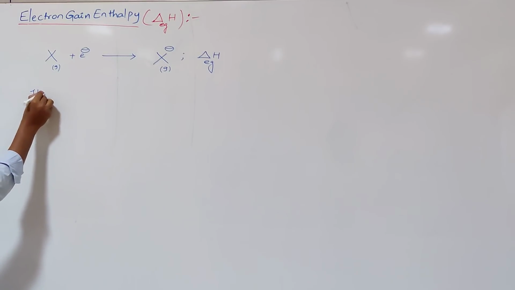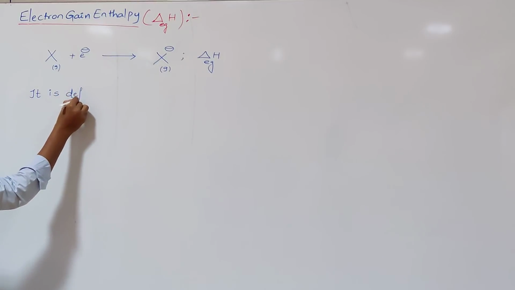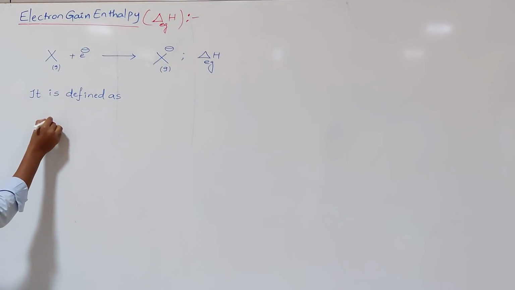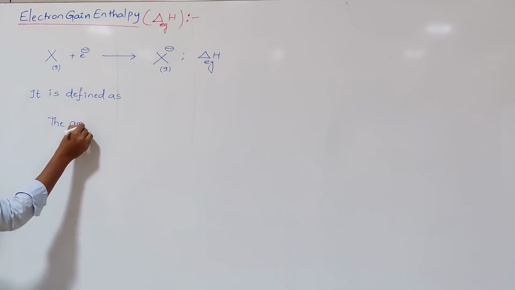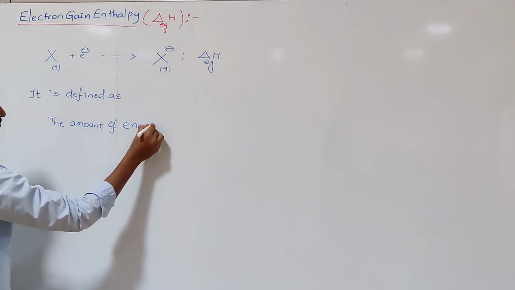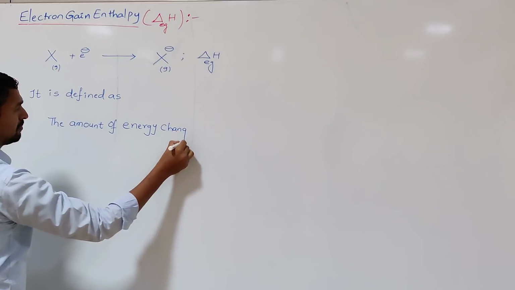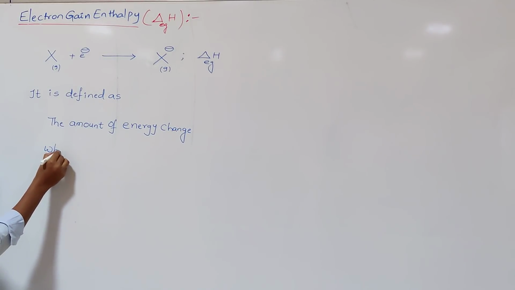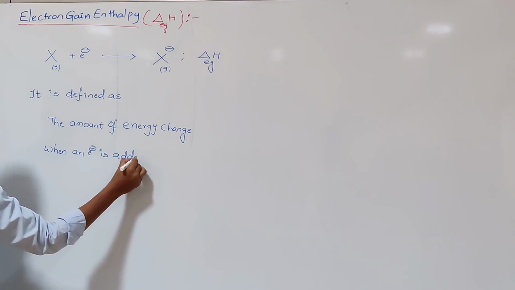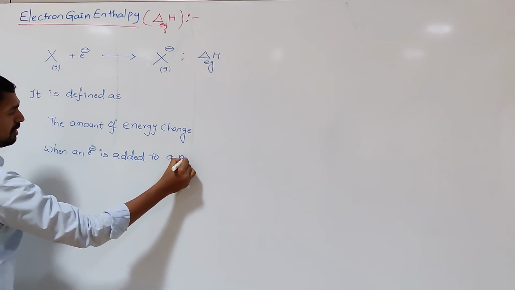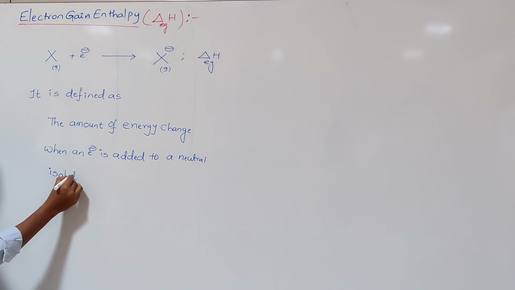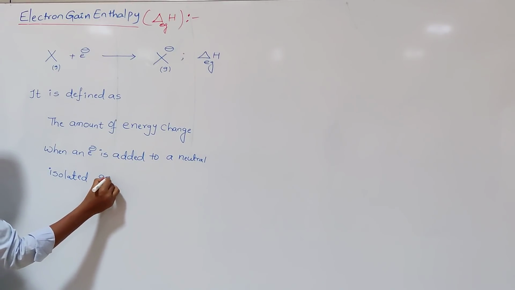It is defined as the amount of energy change when an electron is added to a neutral isolated gaseous atom.